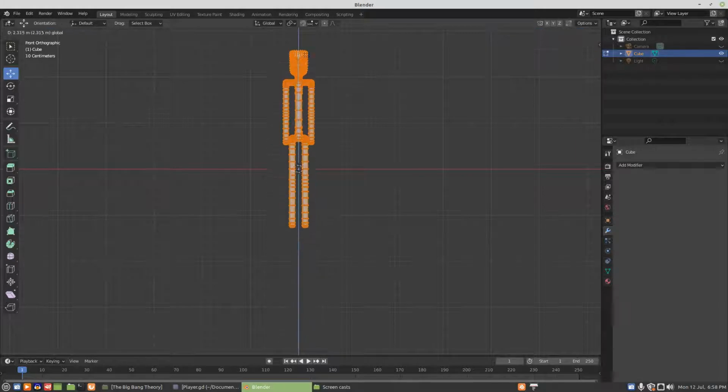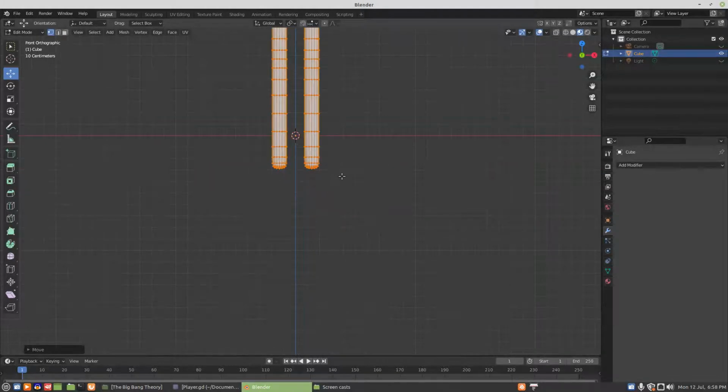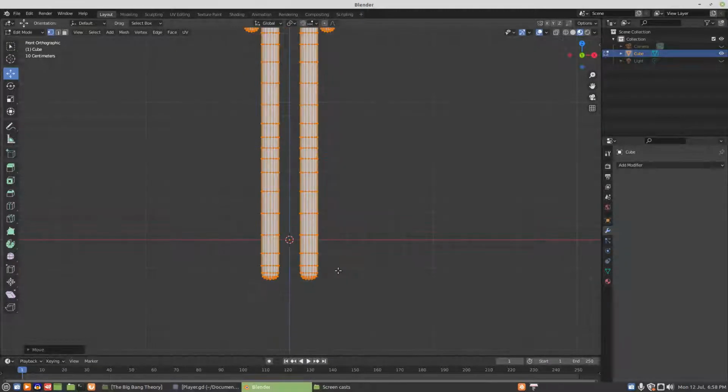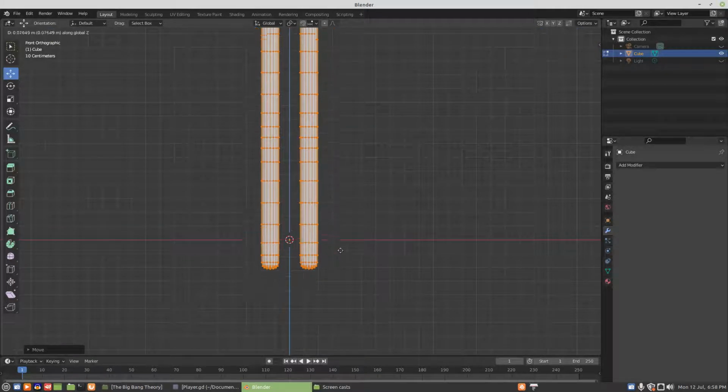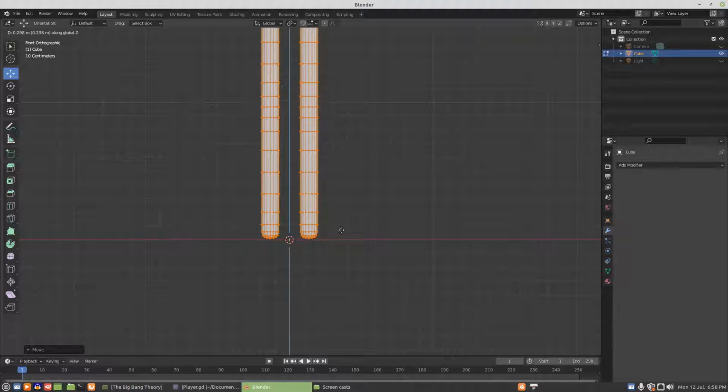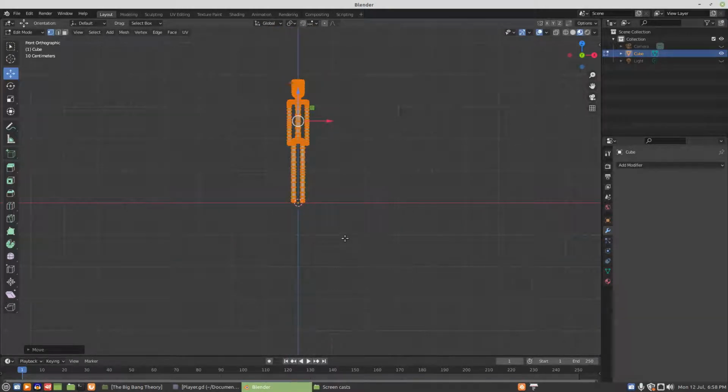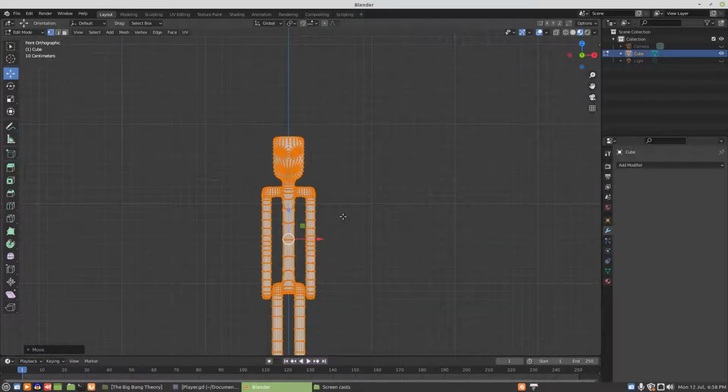So pull him up. We shift the middle mouse button to get a better view. We'll grab on the Z axis, so G and then Z, and we'll just line them up down on the X. And it doesn't need to be perfect.